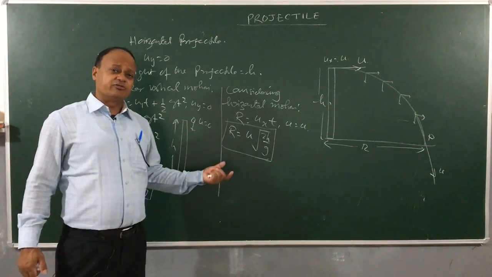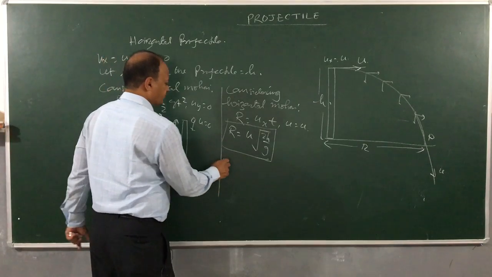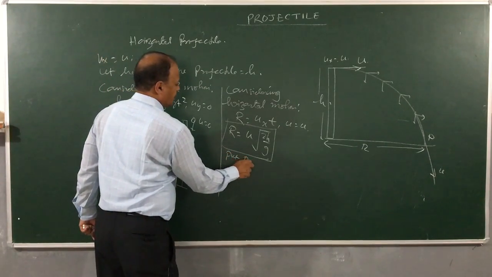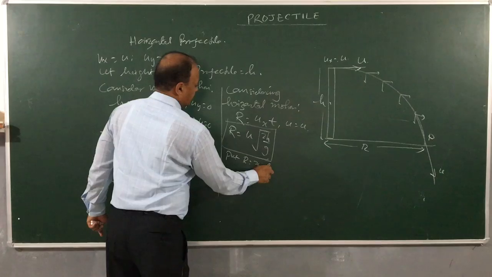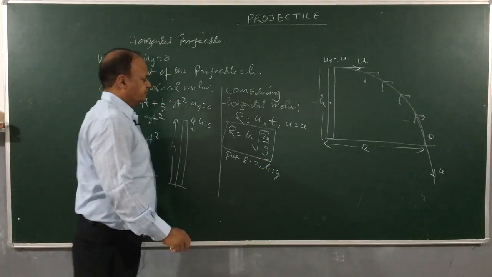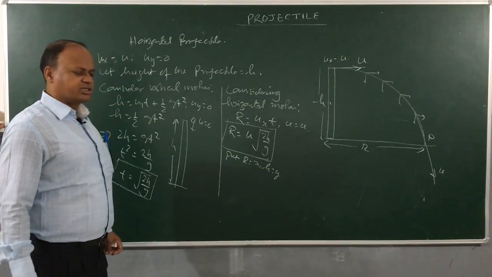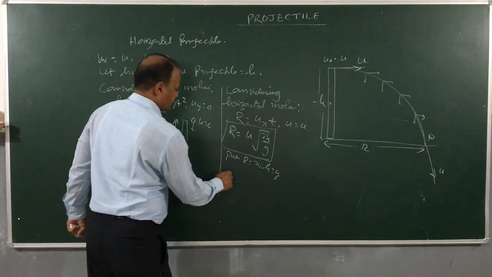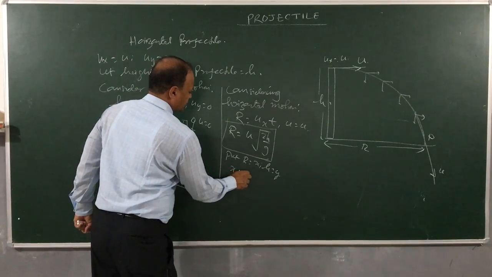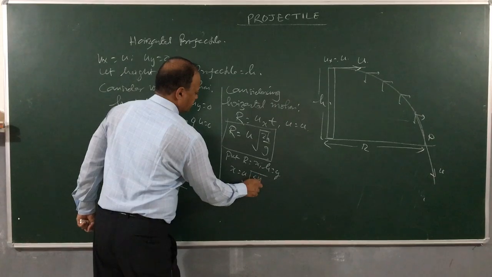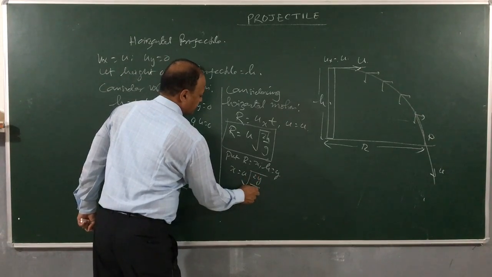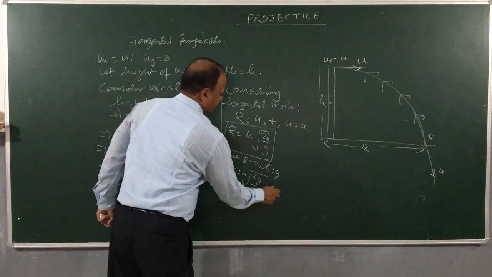Now we can convert this into an equation also. We can put R equal to x and h equal to y. Then what will you get? X equals u into root over 2y by g, and then just square it.